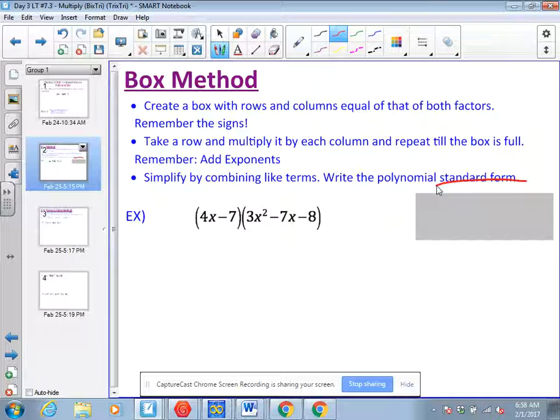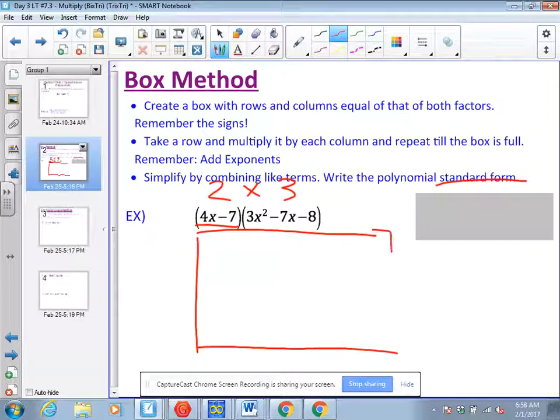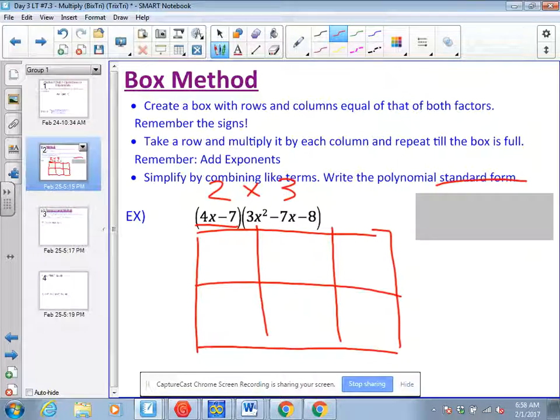So the box method works like this. This is what we talked about yesterday. Today you have to make your own box. So you have to figure out how many terms are in each polynomial. So in this one, this is a binomial, this is a 2, and this is a trinomial. So this is going to be a 2 by 3. So I am going to make a box. Two by 3.